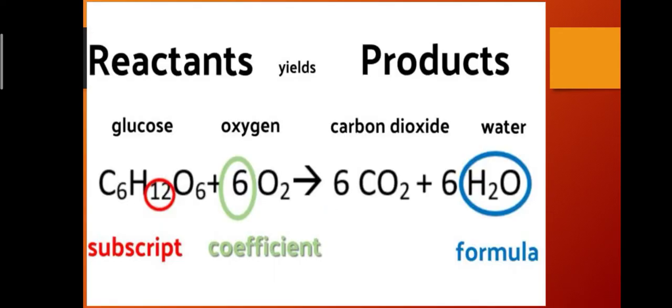Another example, it is the balanced chemical equation of the process of respiration in which glucose breaks down in the presence of oxygen and it will produce carbon dioxide along with water molecules and energy in the form of ATP. It is also produced in this reaction and the full form of ATP is adenosine triphosphate. Here 12 and 6 are subscripts and the coefficient is 6 for O2, 6 for CO2, 6 for H2O. Here 6 is a coefficient and H2O, CO2, C6H12O6 are the chemical formulas of the particular compounds.